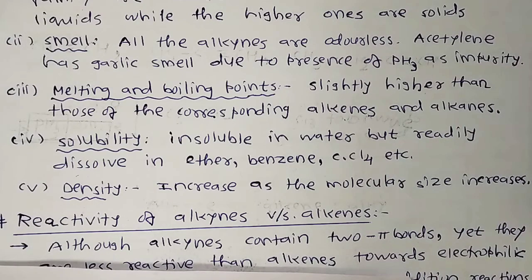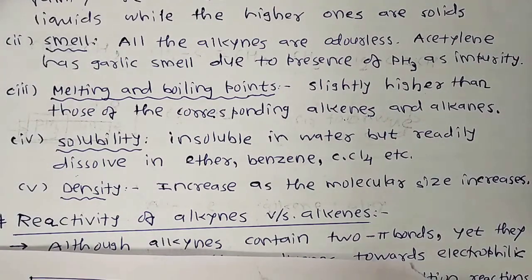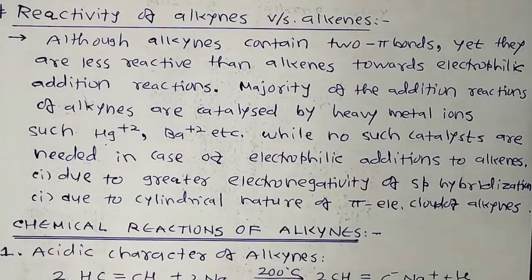alkynes. Now the next point, we move to the most important point, the chemical properties of alkynes. But before we start the chemical properties of alkynes, the question arises in our mind: what is the chemical properties difference between alkenes and alkynes? Because alkenes also have a double bond and alkynes also have unsaturation in nature, so they have a pi bond. So what is the reactivity of alkyne versus alkene? So first we have to focus on the reactivity of alkynes versus alkenes, right? Reactivity of alkynes versus alkenes.